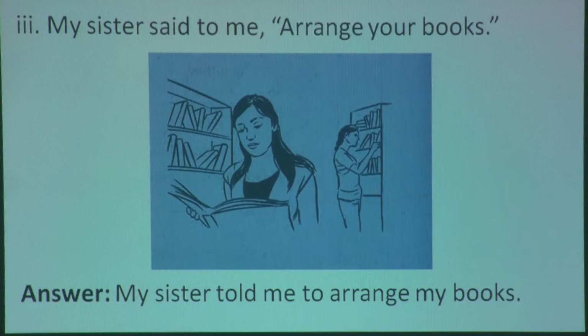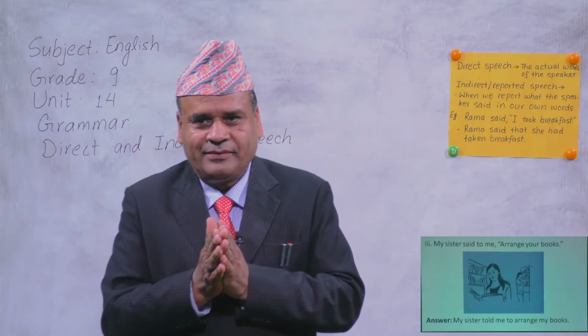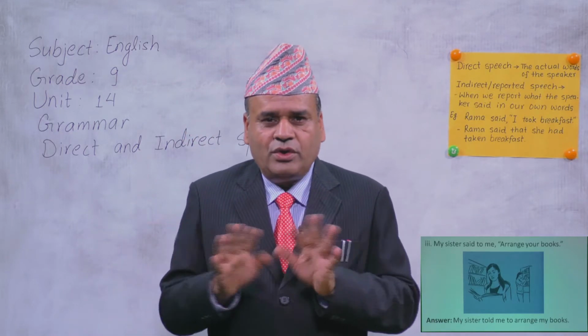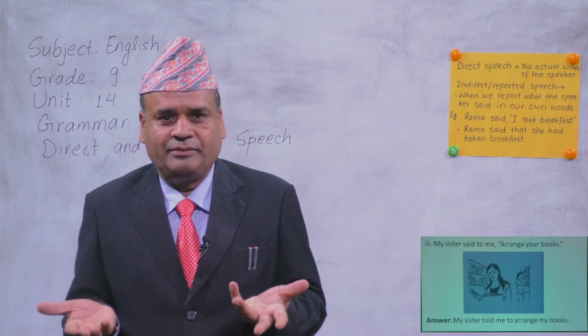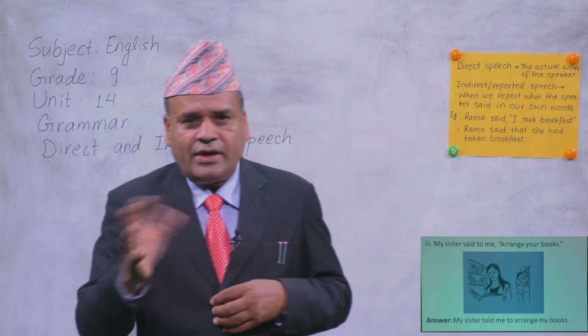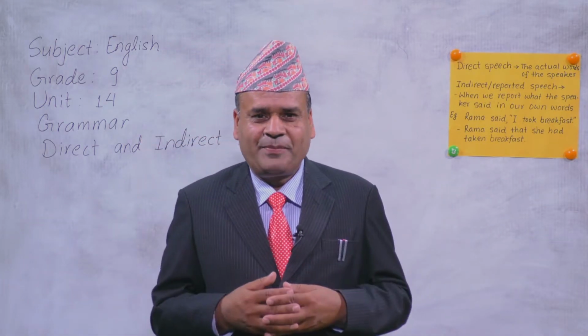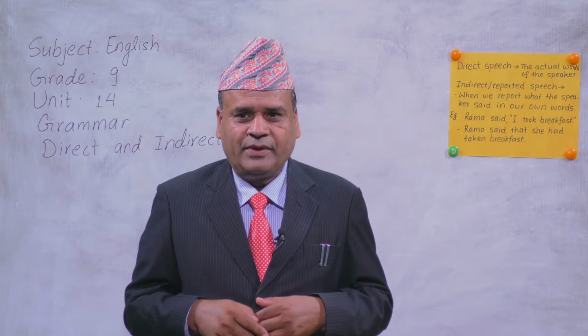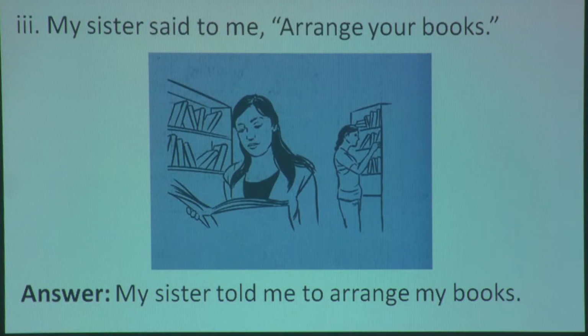Okay? What do we use in place of inverted commas? Okay? We use to when the sentence is affirmative. Right? "Arrange your books" is affirmative sentence. Right? There is no sign of negation. That means that's not the negative sentence. We can use like "Don't go out," okay? "Don't stay idle." There may be some other sentences. Okay, at that time we can use not to in place of to. Okay, so my sister told me to arrange my books. Why my books here? Okay, your means what? This is the second person.